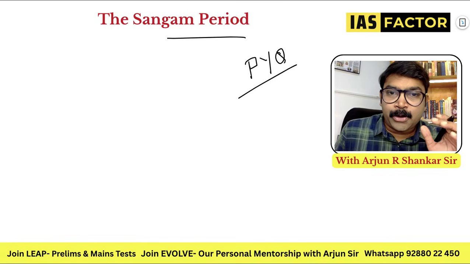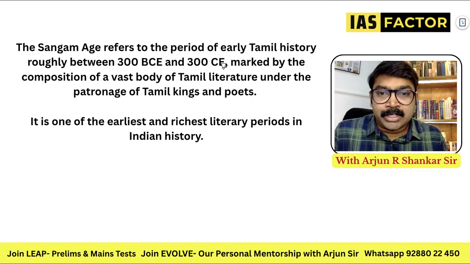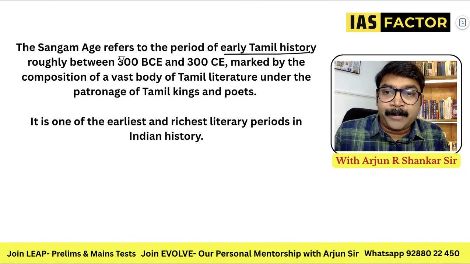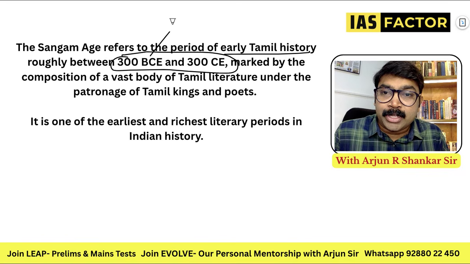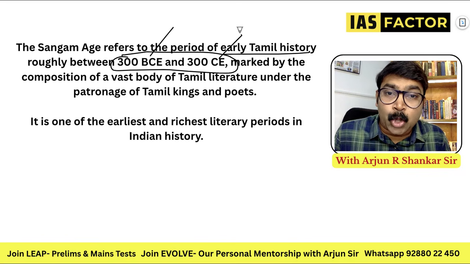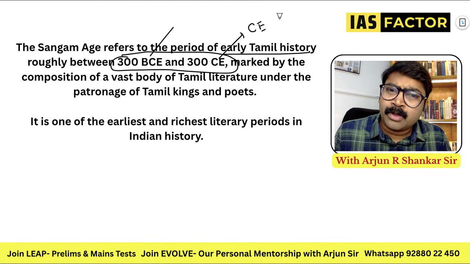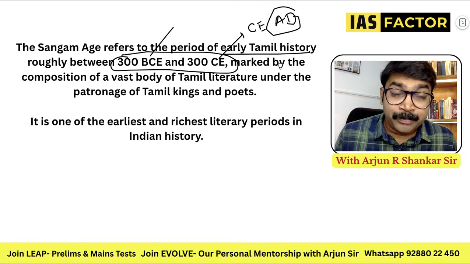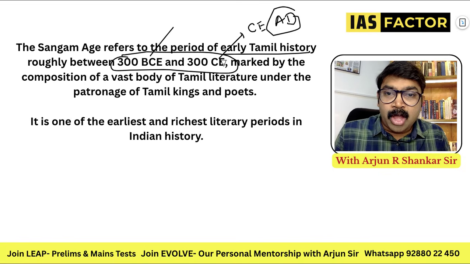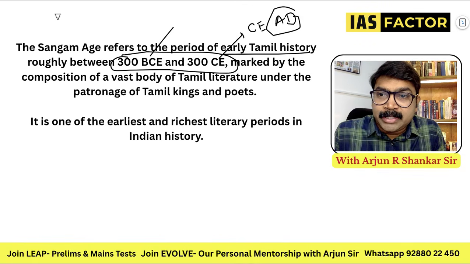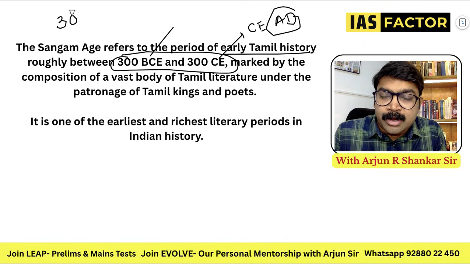Okay, so let's move on to the first topic, the Sangam age. What does it mean? Early Tamil history, roughly between 300 BC to 300 CE. BC means before Christ, and CE means common era, also called AD or Anno Domini. We are in 2025 CE or 2025 AD. So how many years do you think? 300 BC, BC goes backwards. So 300 BC to 1 BC, 1 AD.